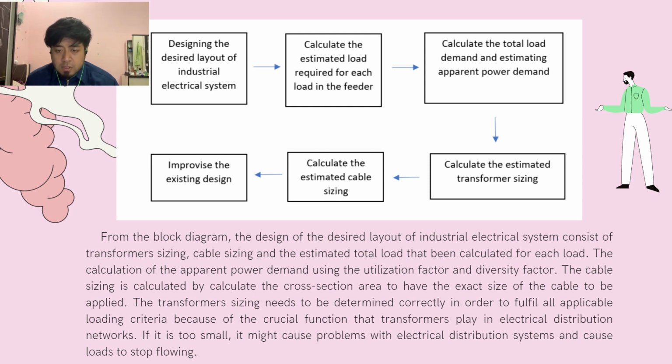The transformer sizing needs to be determined correctly in order to fulfill all applicable loading criteria because of the crucial function that transformers play in electrical distribution networks. If it's too small, it might cause problems with the electrical distribution system and stop the load from flowing. Okay, that's all for me.